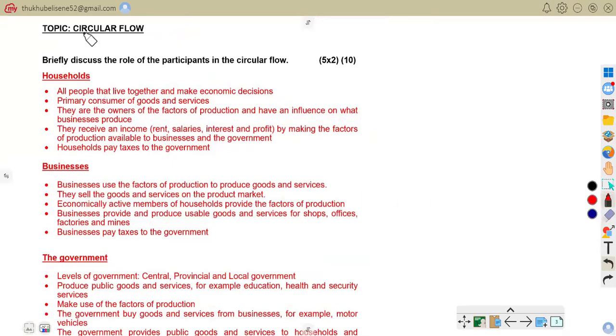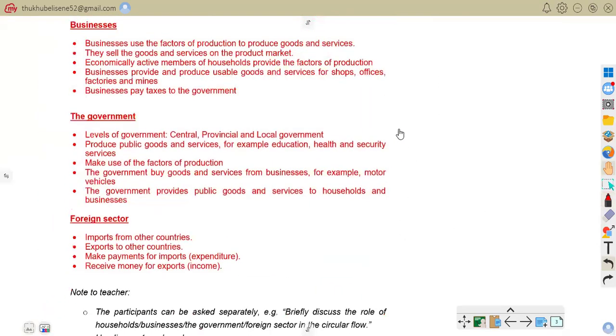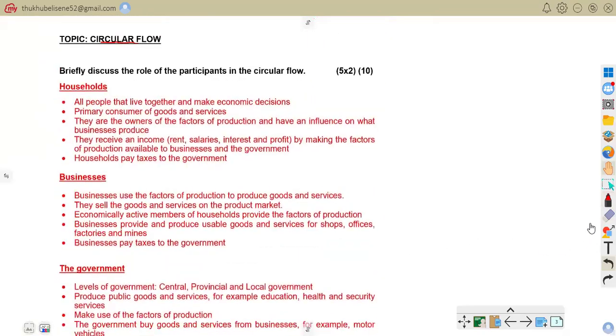Here we are under circular flow. So the question says, briefly discuss the role of participants in the circular flow. The participants are households, businesses, and the government.